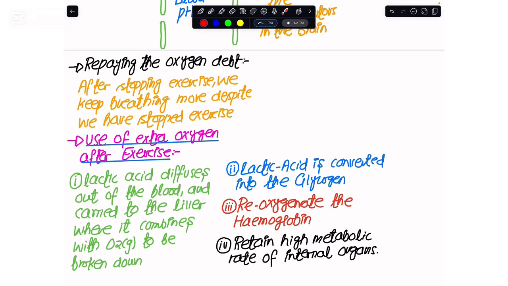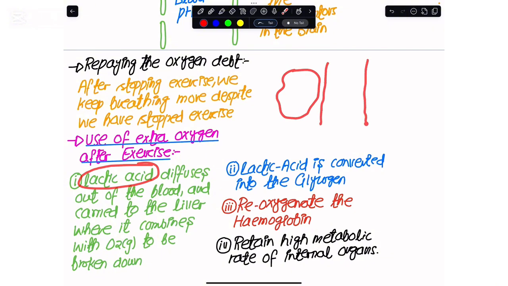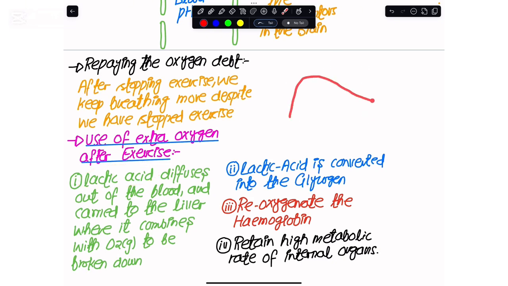So this says that this extra oxygen would be used to break down this lactic acid. Now you see that I have got these muscle tissues, and surrounding them we have the blood capillaries. In the muscle tissues the lactic acid concentration is higher, and in the surrounding blood capillaries the lactic acid would be lower. So post exercise this lactic acid would diffuse out of the muscle tissues and come into the blood plasma. From that blood plasma, this lactic acid would be brought to the liver of my body, and in the liver, two things would happen to this lactic acid.